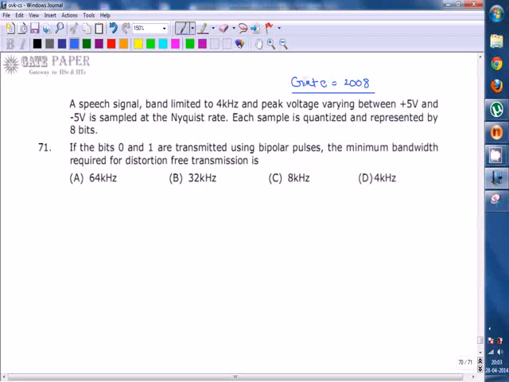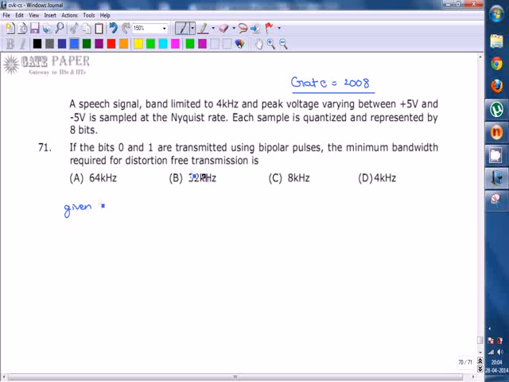Okay, this is a question from a previous GATE paper, GATE 2008. Here the question is given with common data: a speech signal band limited to 4 kHz and peak voltage varying between plus 5 volts and minus 5 volts is sampled at the Nyquist rate. Each sample is quantized and represented by 8 bits. If the bits 0 and 1 are transmitted using bipolar pulses, the minimum bandwidth required for distortion free transmission is?